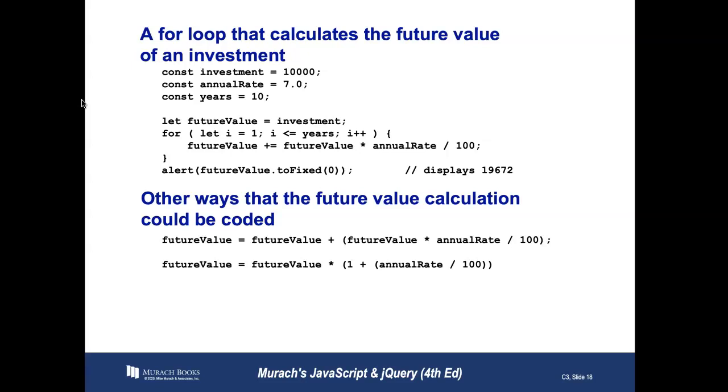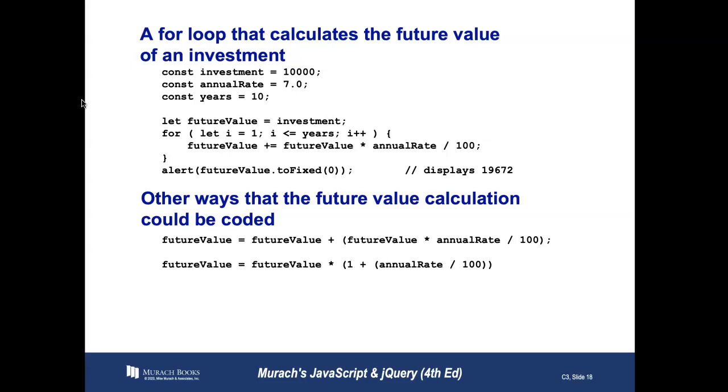So the future value starts at 10,000, and on each turn of the loop, we're going to multiply it by 7 divided by 100, which means 7%, 0.07. And we're going to do that for 10 years, and now we'll get our total. So if I invest $10,000 right now, for 10 years at 7%, it's going to be $19,672 in 10 years.